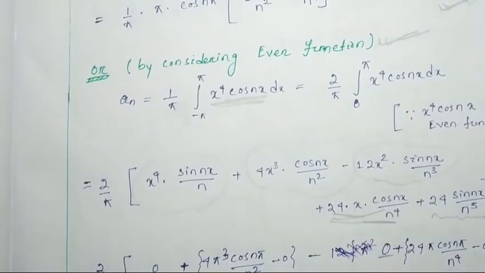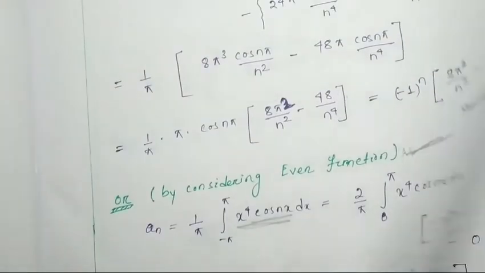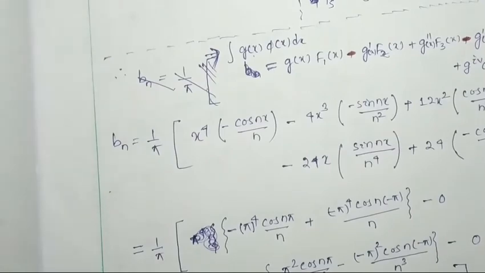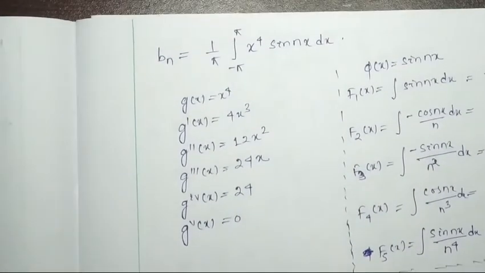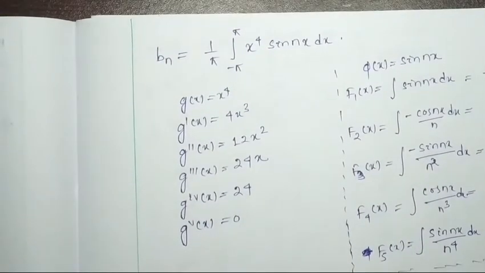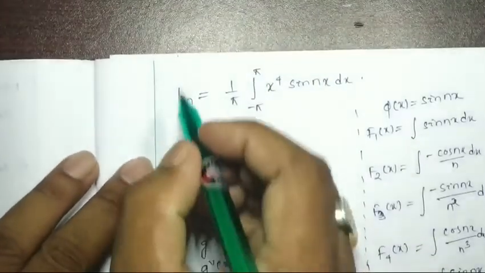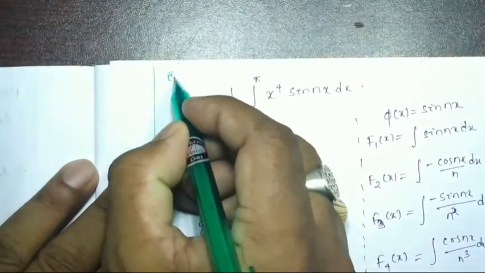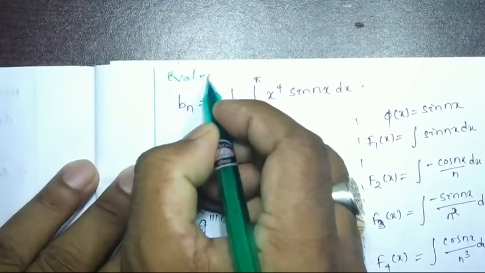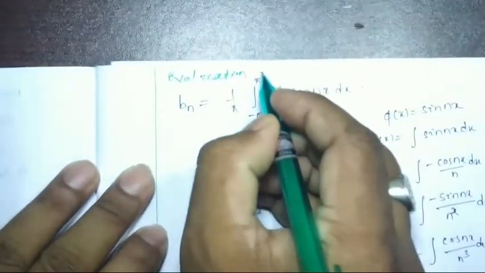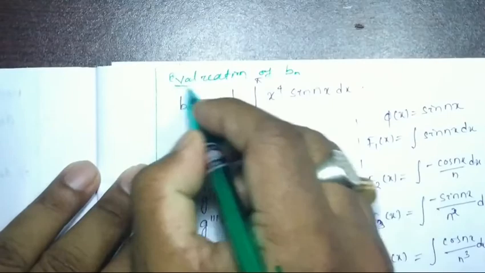Okay, next we have to move to calculate bn. We have to evaluate bn. So here I have not written it, I have to write it, that is, evaluation of bn.